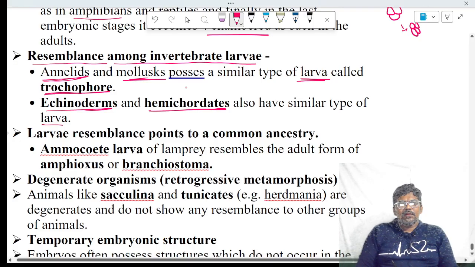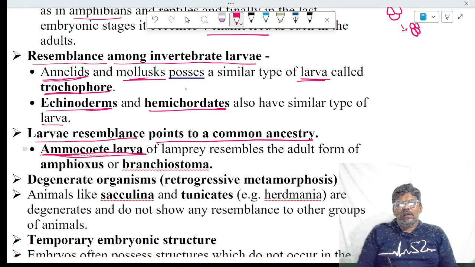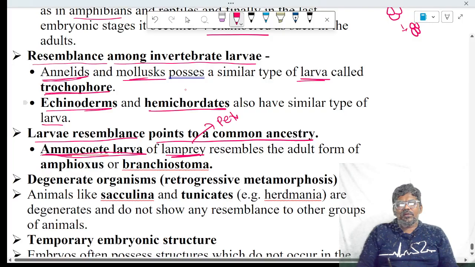Next, larval resemblance points to a common ancestor. Meaning, the larva of one animal shows the characters of its ancestor. For example, the ammocoete larva is the larva of the lamprey. Lamprey is also called Petromyzon.